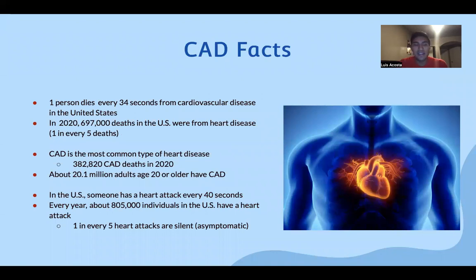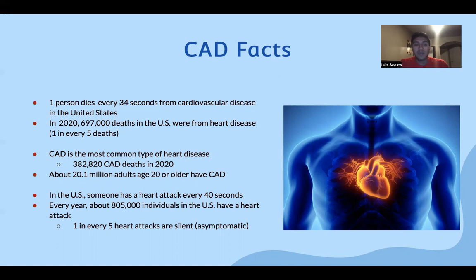So, CAD facts. One person dies every 34 seconds from cardiovascular disease in the US. In 2020, approximately 700,000 deaths in the US were from heart disease, which is just about 1 in every 5 deaths that occurred in 2020. CAD is the most common type of heart disease. Just a little over 380,000 deaths in 2020 were from CAD.